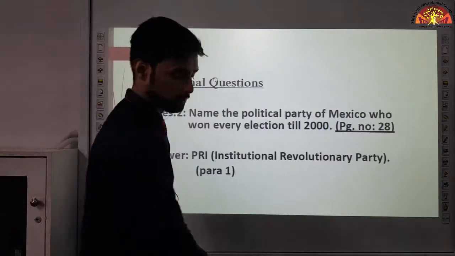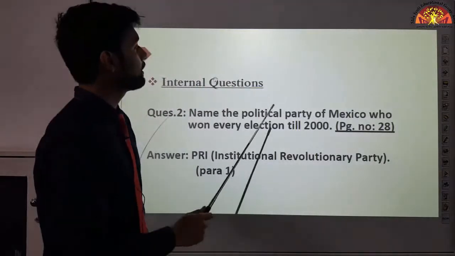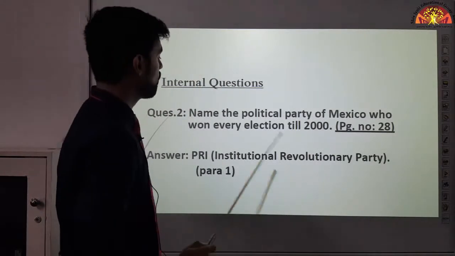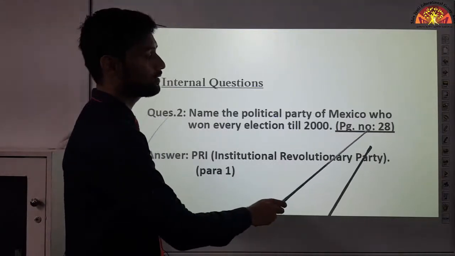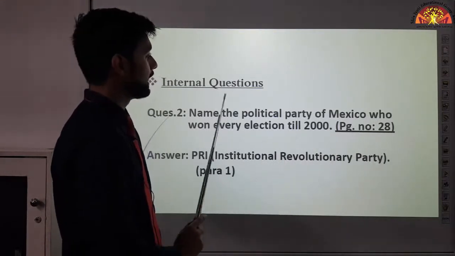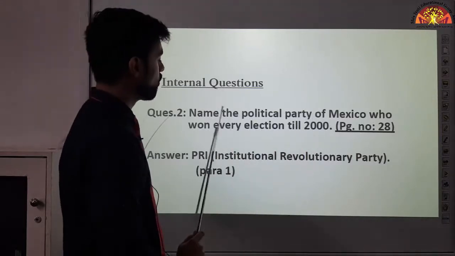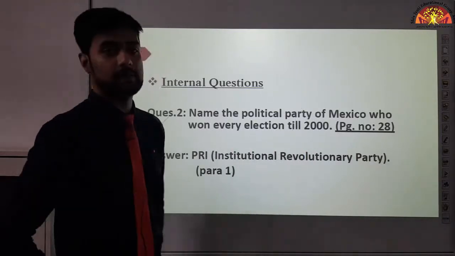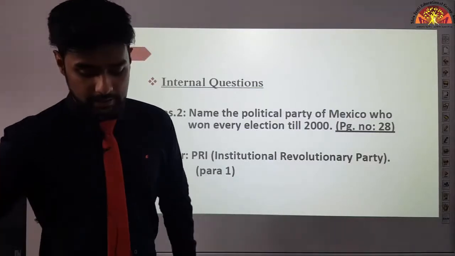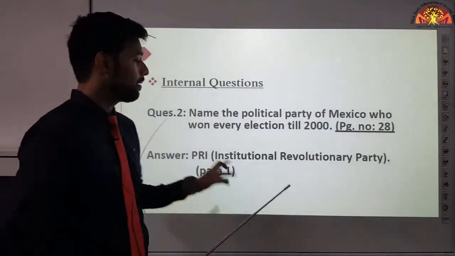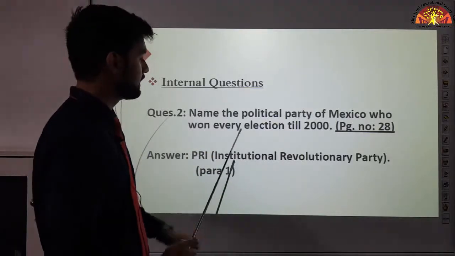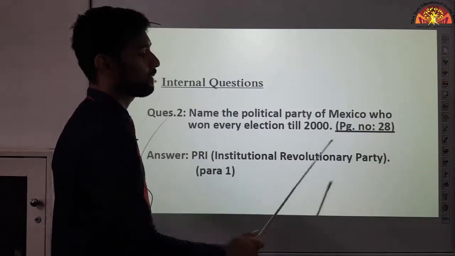Moving on to question number 2. Name the political party of Mexico who won every election till 2000. On page number 28, write this question. Name the political party of Mexico who won every election till 2000. Come to page number 28 now. The answer to that question is PRI. What was the name of the party? PRI, and its full form is Institutional Revolutionary Party.